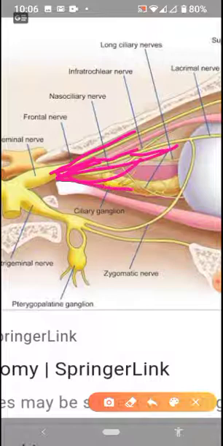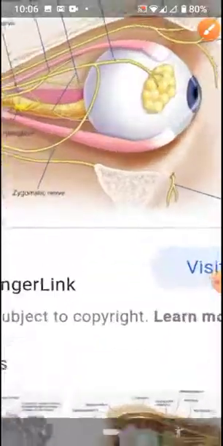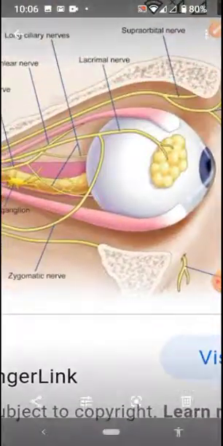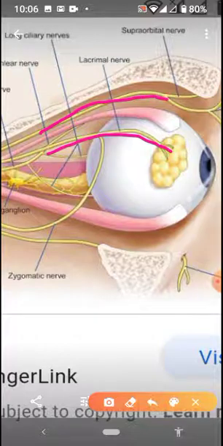I will show you further. This is the lacrimal gland. This is the frontal one, and this one finishing over here is the nasociliary.